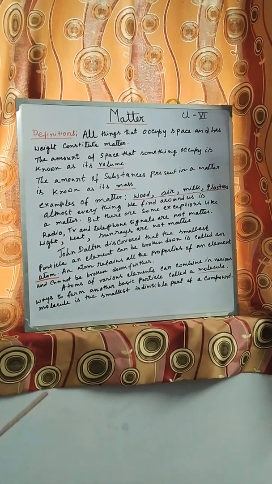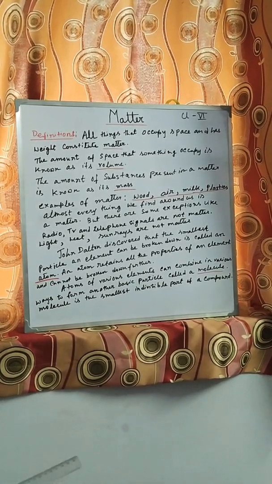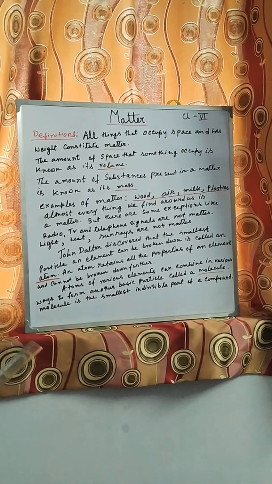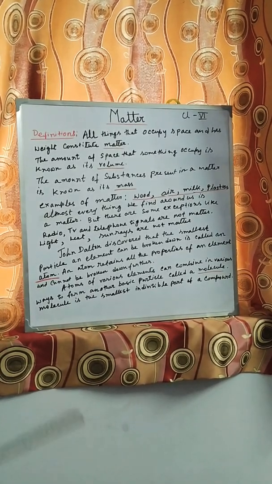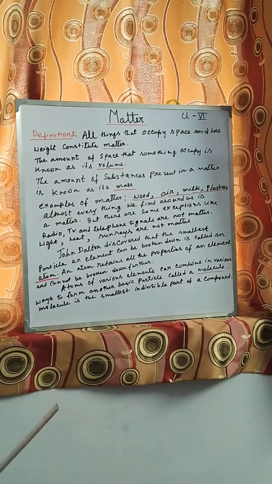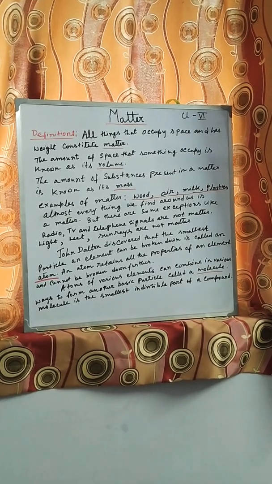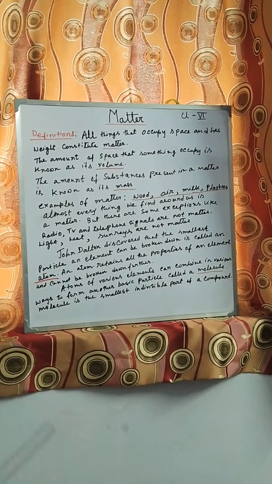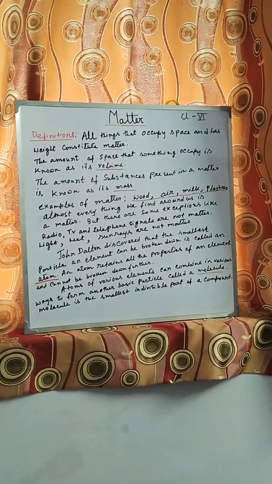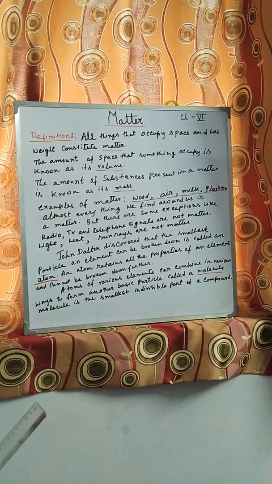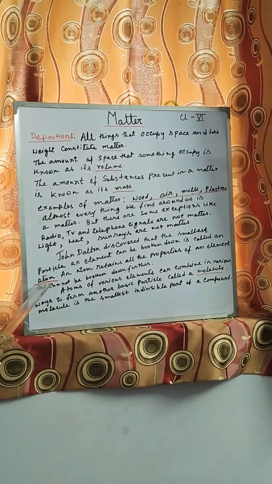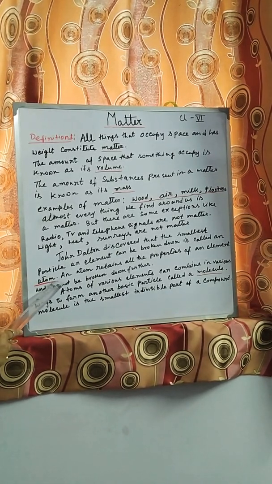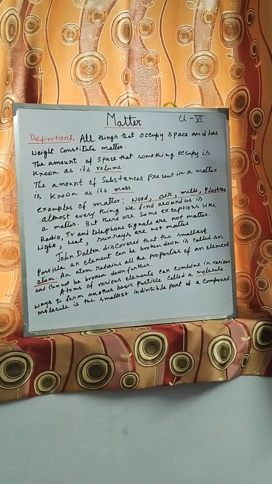So if we go on breaking down a particular element, like iron or a piece of wood, ultimately in the end we will get the smallest part of it, which we can't see with naked eyes. We can see it through a microscope only, and that is called an atom.